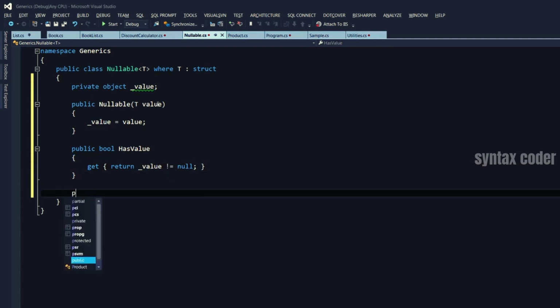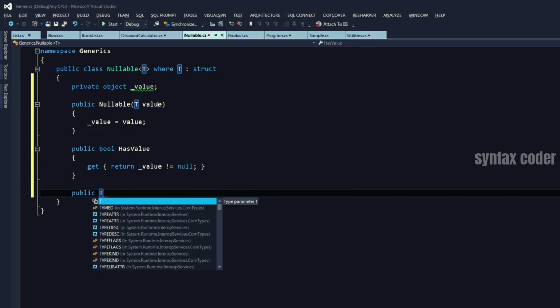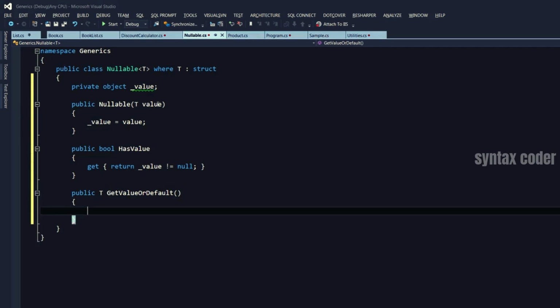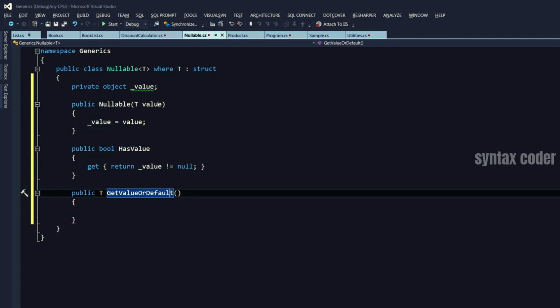And we can have a public method which returns T, GetValueOrDefault. So with this method, if our object is initialized, let's say we have a number that is set to 5, it returns the value, which is 5. Otherwise, it returns the default value for that type. So for integers, it's 0.